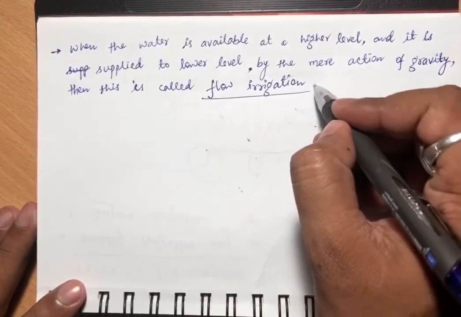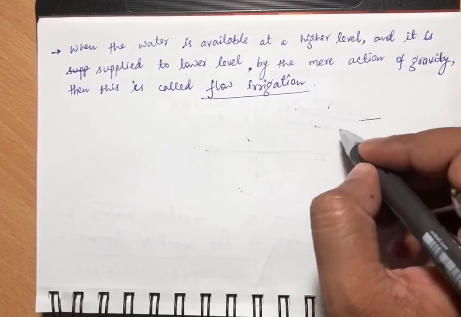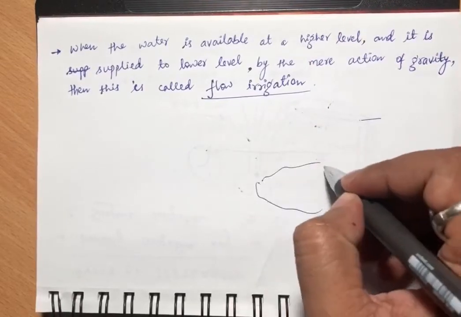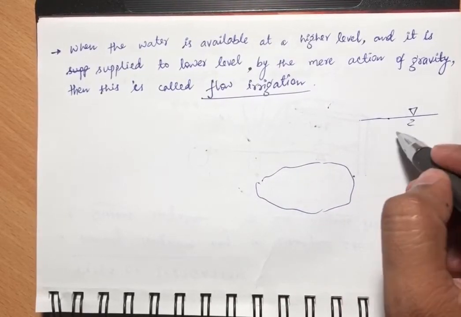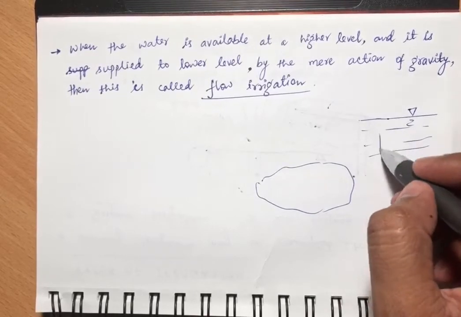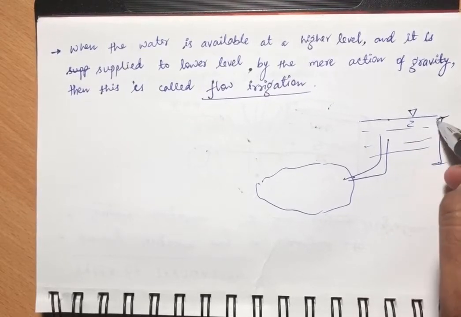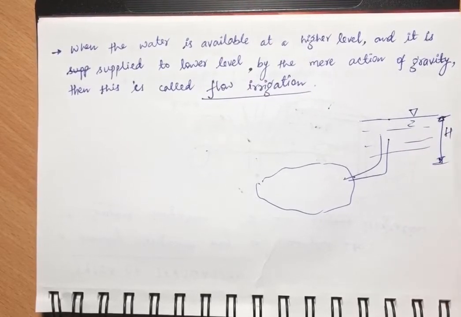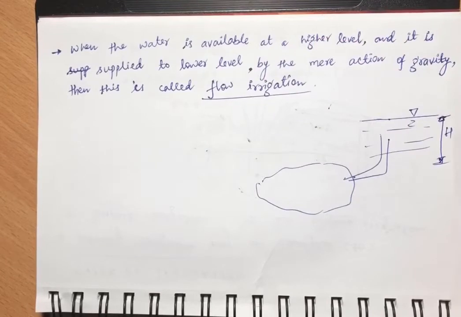In flow irrigation, what is happening? Water is flowing under the action of gravity. Let us say this is a field, and water is available here at a height, let's say h. So if water is available at a higher level than where it is required, it will automatically flow under the action of gravity. So this type of irrigation is termed as flow irrigation.